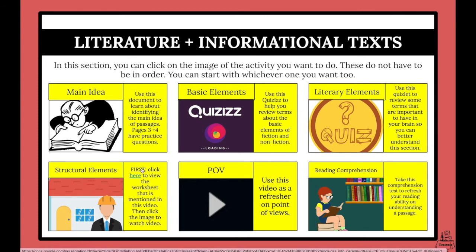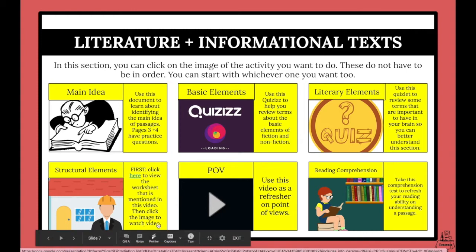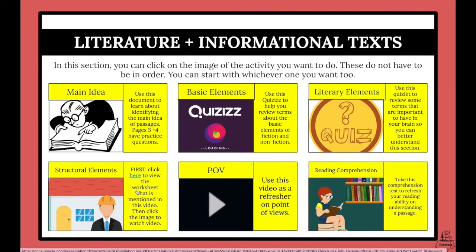Structural elements. You're going to first click here, where it says here, to view the worksheet that is mentioned in the video, and then click the image to watch the video. There's going to be a video here when you click it. It's a YouTube video, and then you're going to have a worksheet that goes along with it. They're both right there, and they're all about structural elements.